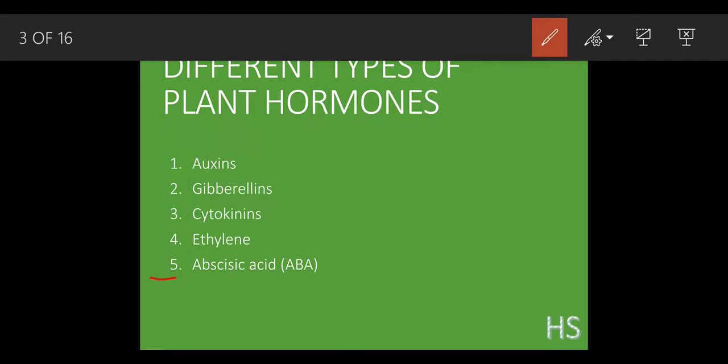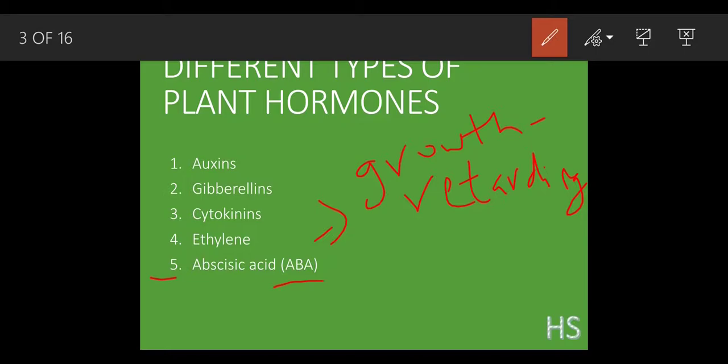Now abscisic acid, again this is very vital. They might ask you in a short abbreviation, what does ABA stand for? This abscisic acid has 2-3 names. First I'm going to write, first name is growth retarding hormone. What does that mean?